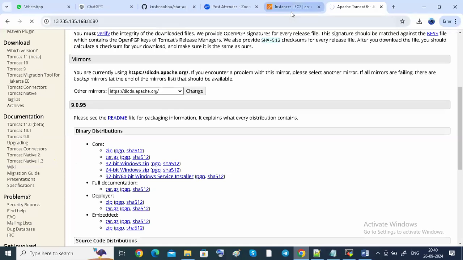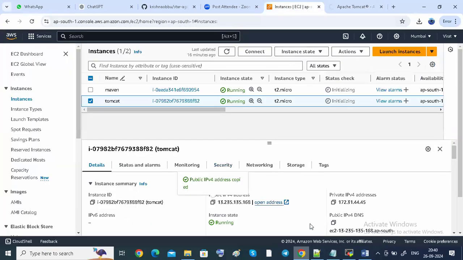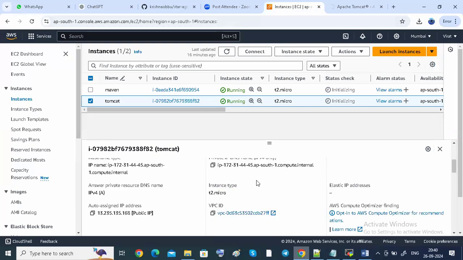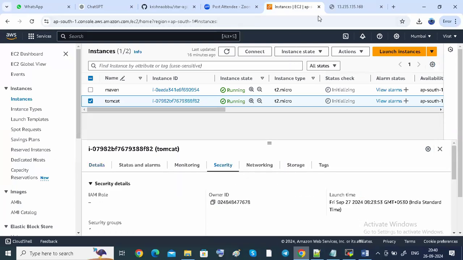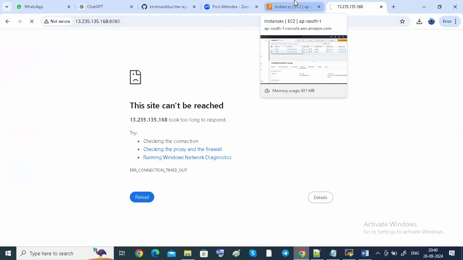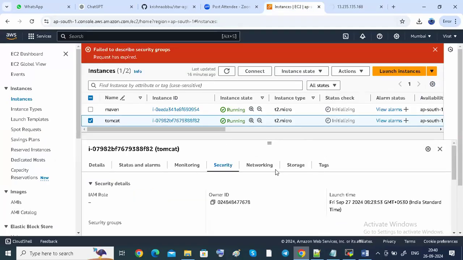Tomcat needs to become accessible. It is showing a failure related to the security groups.